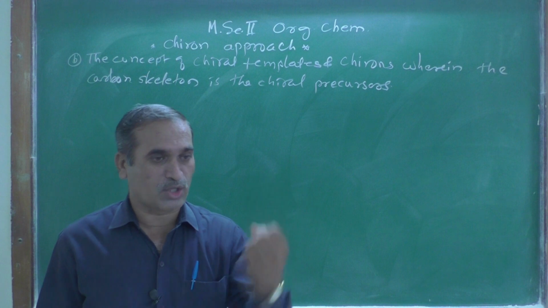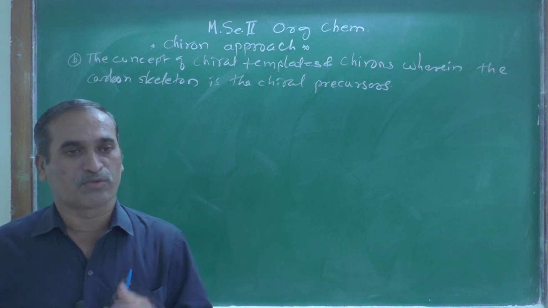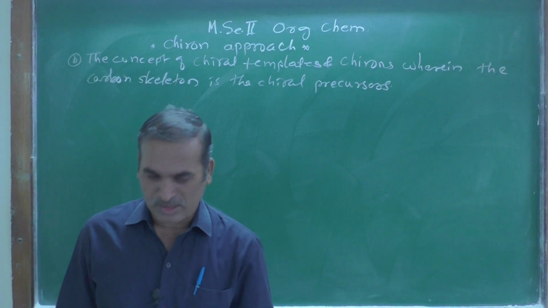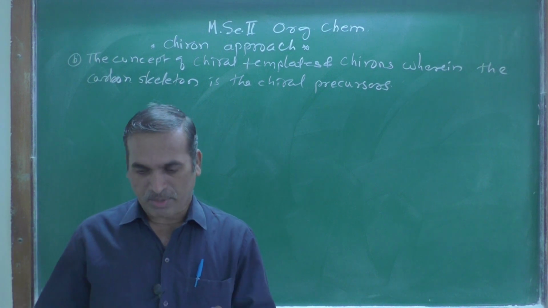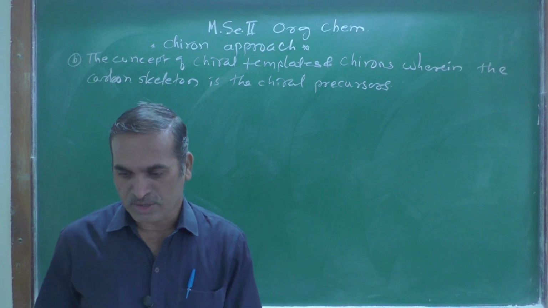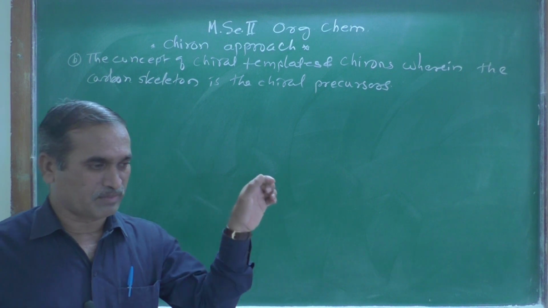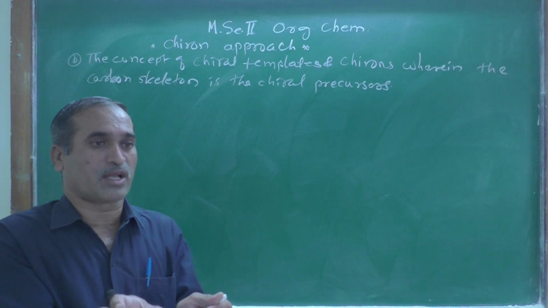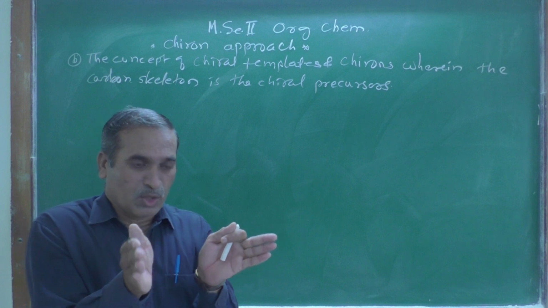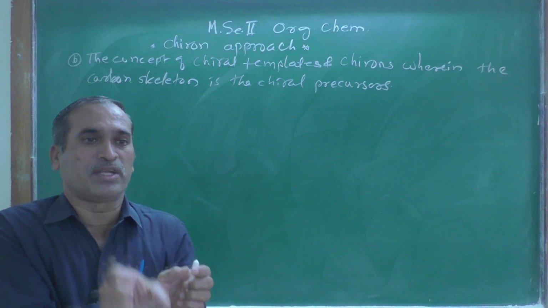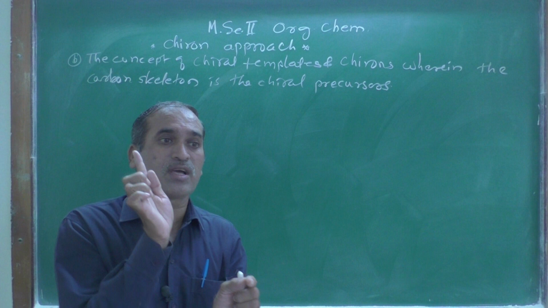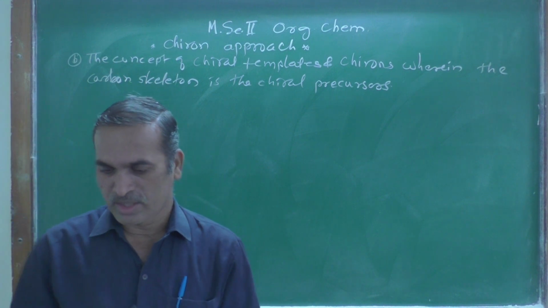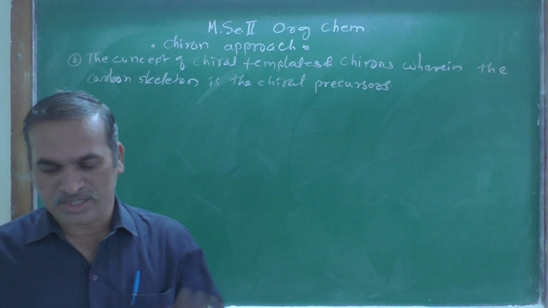Then hydroxy acids, which are used for the synthesis of many drugs. And then terpenes, also natural products. We have seen what type of precursors are used, and the intermediates in the middle are called a Chiron. Understood? Chiron is a combination of these two words.